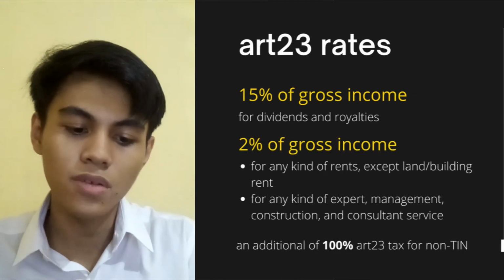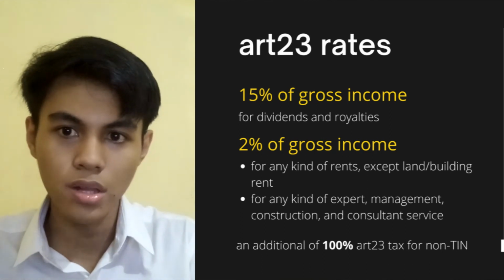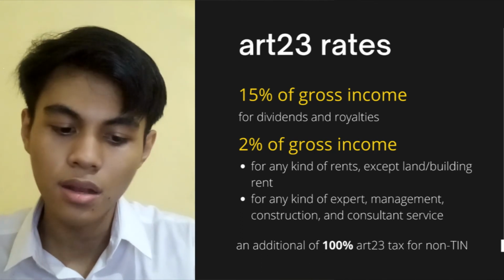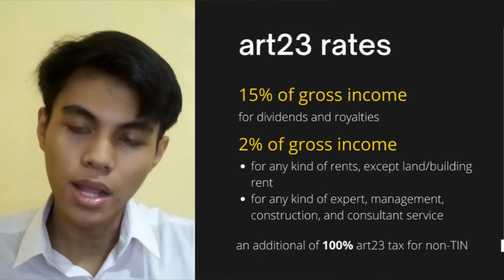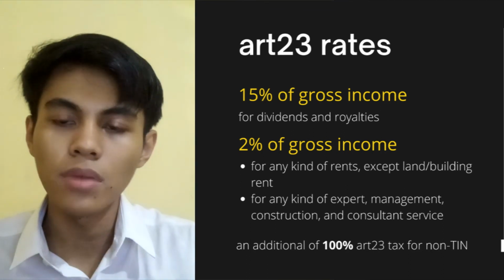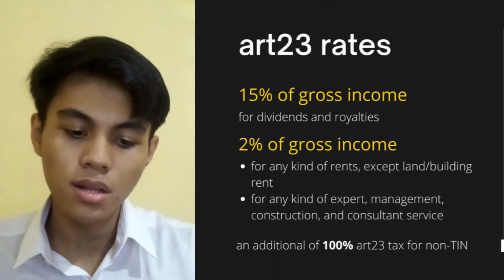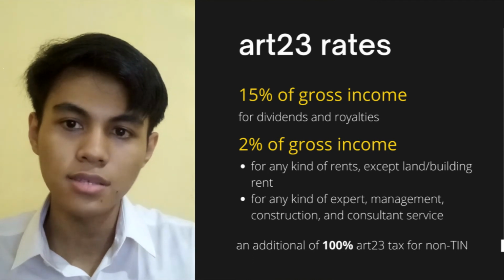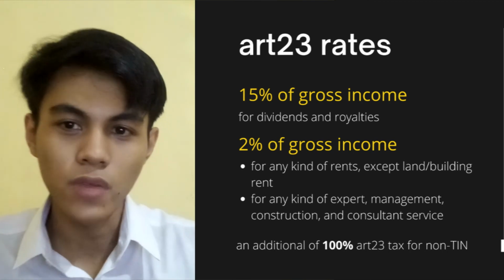To sum it up, there are 2 kinds of gross income rates that you need to bear in mind: 15% for any dividends or royalties, and 2% for any rent service, excepting land or building, and also for any kind of expert service such as management, construction, and consultant service. Bear in mind that we have another 100% of additional taxation for any tax subject that doesn't own any tax identification number. Very easy, very straightforward, and I believe every one of you with basic mathematics can calculate the Article 23.